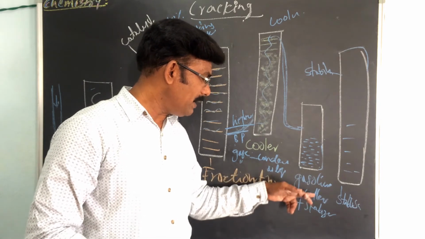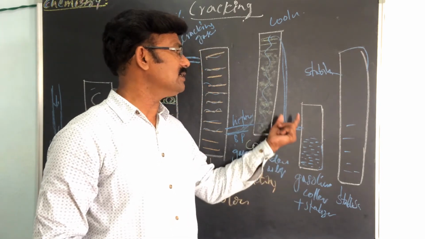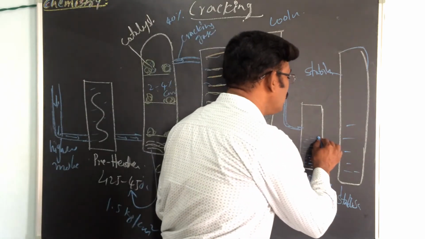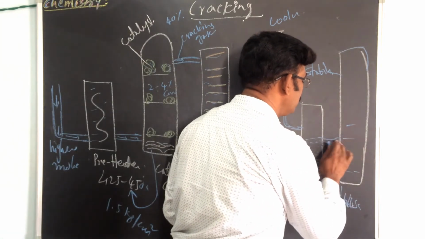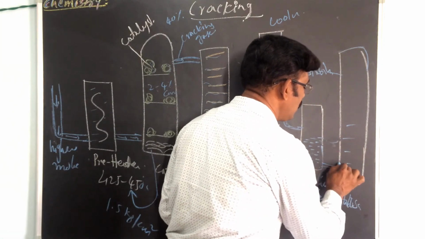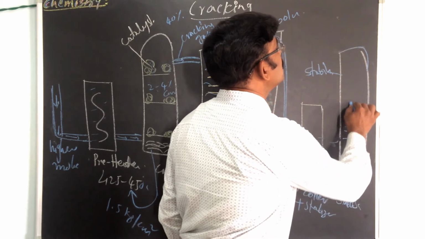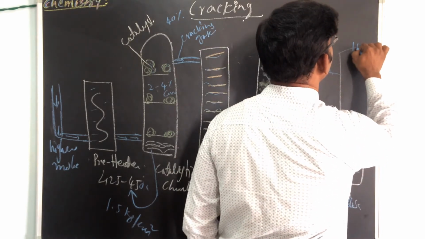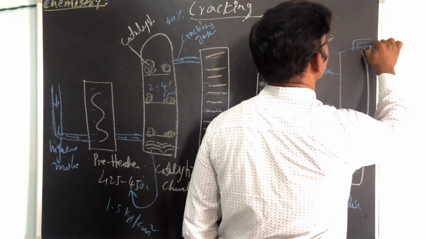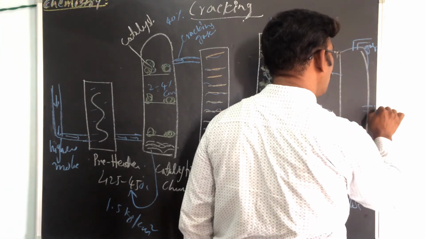So gasoline plus other gases enter here. In the stabilizer, the small gases are evaporated from here and the gasoline is collected here.